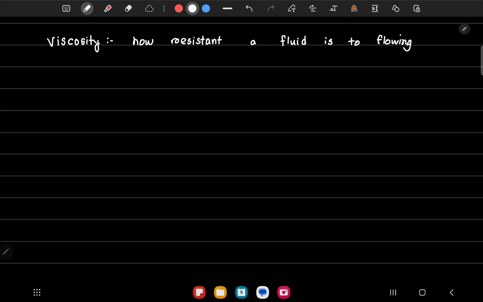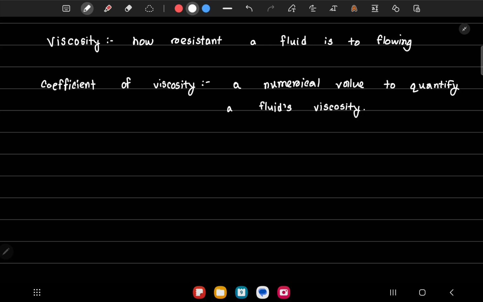Now we attach a value to it, so we call it the coefficient of viscosity. This is just a numerical value for the resistance of the fluid, and we write that with the Greek letter eta. So the coefficient of viscosity is basically a numerical value given to quantify a fluid's viscosity, and it's written by the Greek letter eta.